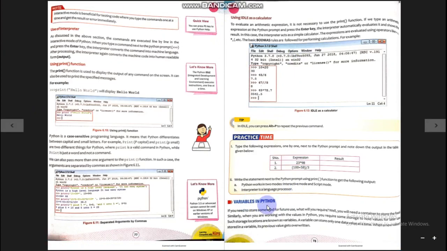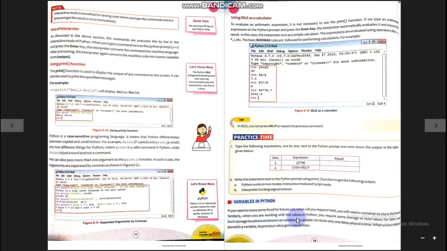Variables in Python. What are variables? Variables are small memory locations where any value is stored. Let us read more about it. If you need to store some food for future use, what will you require? You will need a container to store the food. A variable is like a container where we do not store any food. We store values. So variables are the containers of values.